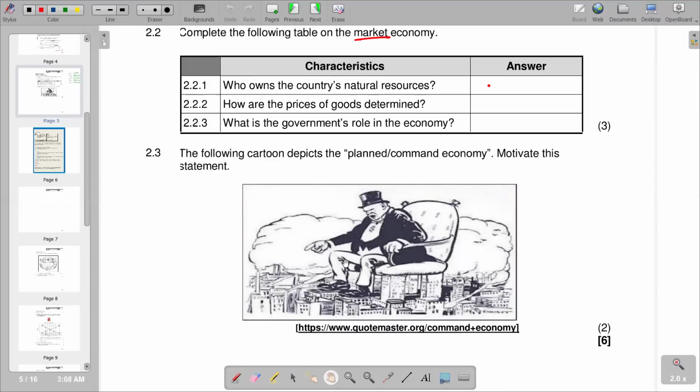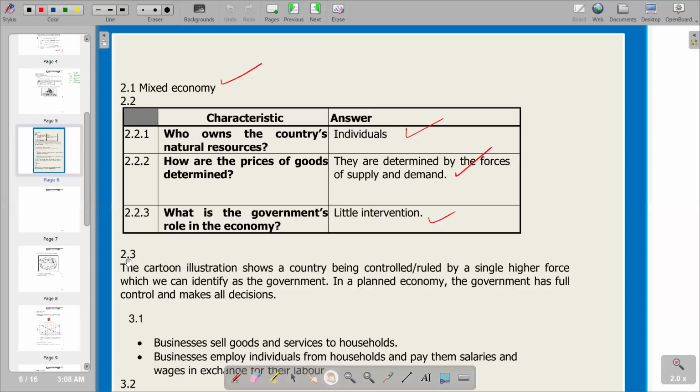Obviously, we are saying the government controls everything, represented by this man sitting on a chair. That's the description that we are just going to give. Then 2.3, you see that the correct response that we have is that the cartoon illustration shows the country being controlled or ruled by a single higher force, which is the man sitting on the table, which we can identify as the government. In a planned economy, the government has full control and makes all decisions.